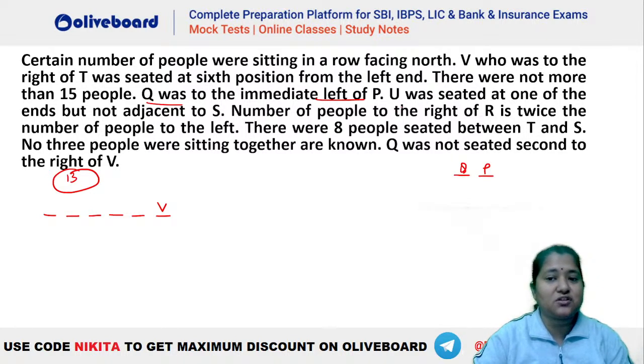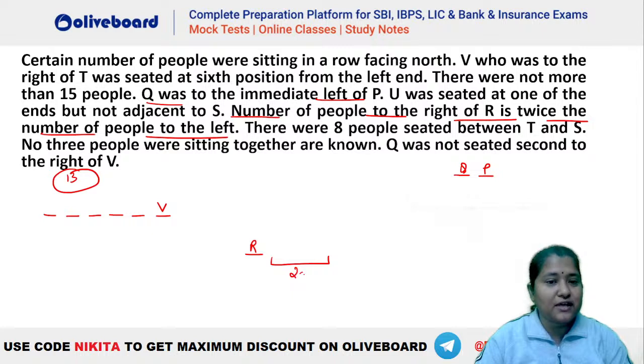This is one information. U was seated at one of the ends but is not adjacent to S. Number of people to the right of R is twice the number of people to the left. Okay. So you can see number of people to the right of R is twice the number of people to the left. Let's say if we have R here, right? So the number of people to the right of R is 2 times the number of people to the left here. So that means if we have x persons here, we should have 2x persons here.